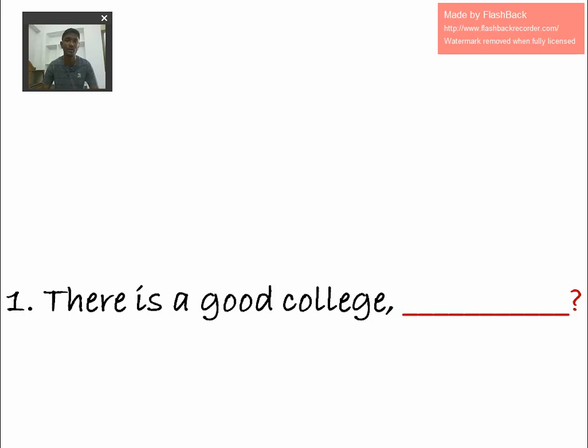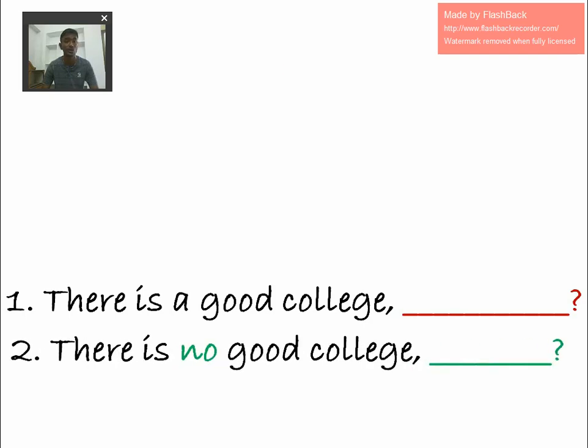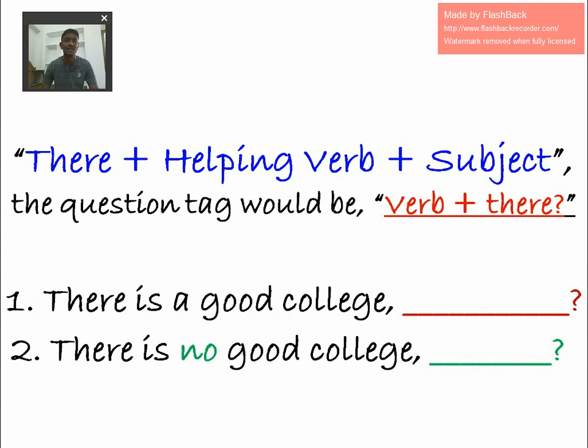If the statement starts with there plus helping verb plus subject, I already told you the subject is college, and the sentence started with there and the helping verb is. So in those situations, the tag would be verb plus there. Instead of a pronoun, we have to write there as it is. This is very important. People get confused here.